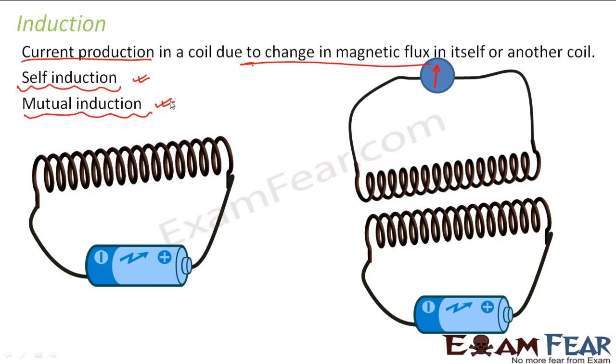Let us suppose you have coil A. In coil A, a current is induced because the magnetic flux change is produced by some coil B. That is mutual induction. But if current is induced in coil A because a change in magnetic flux is produced by coil A itself, that is your self-induction, right? These are the two kinds of induction which we will study now.